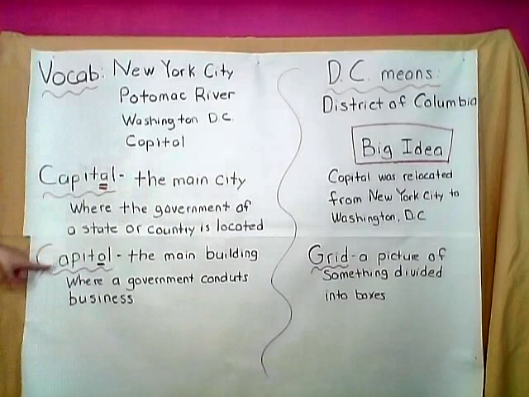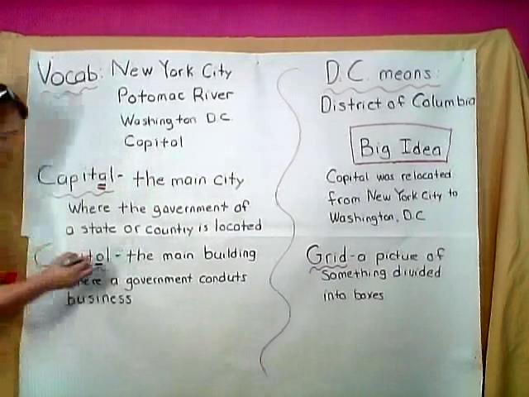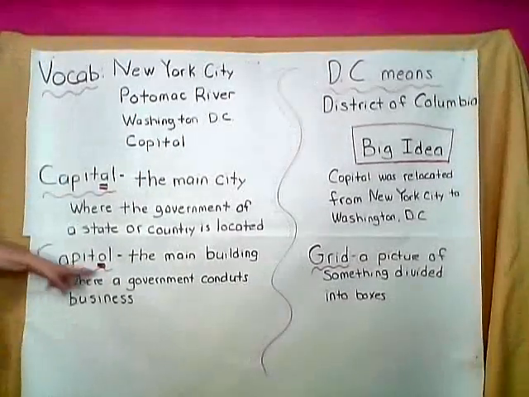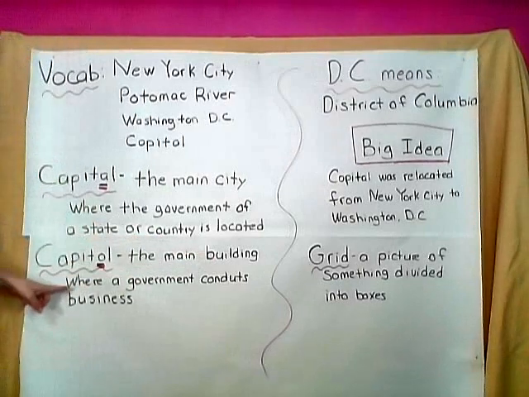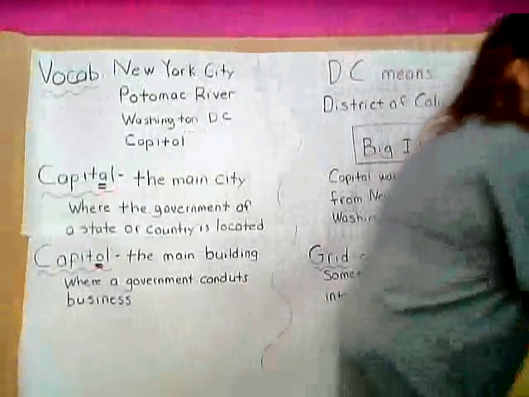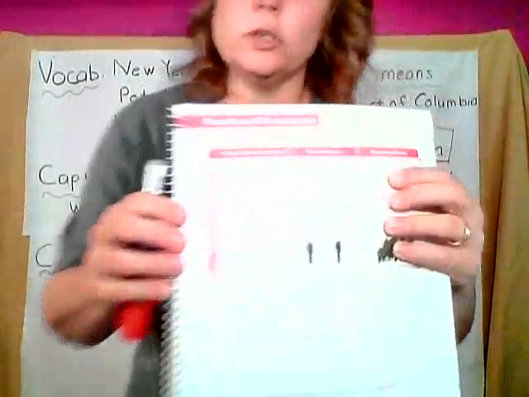Now the other capitol, C-A-P-I-T-O-L, is the main building where a government conducts business. So this Capitol with an O is a building. And here is where our Congress, I'll show this to you real quick.